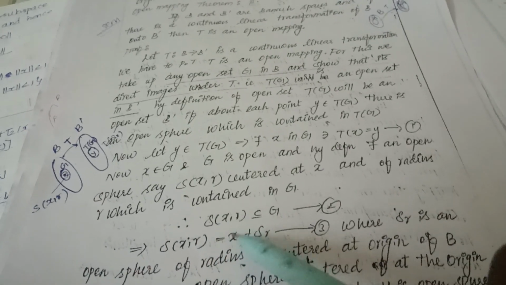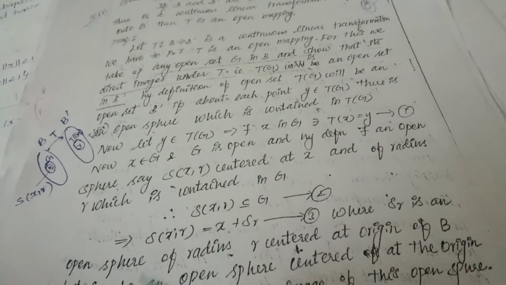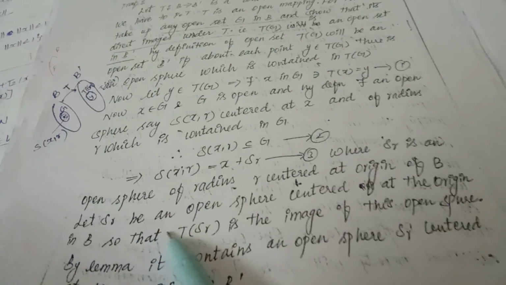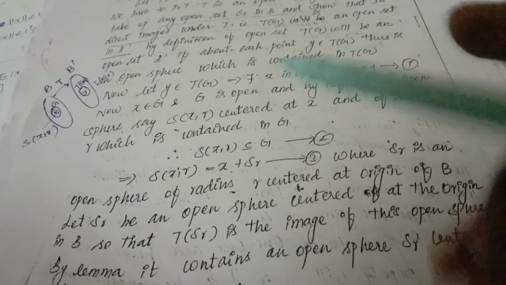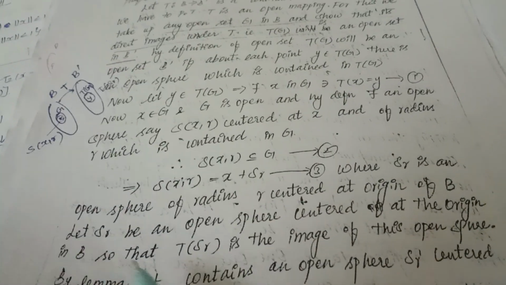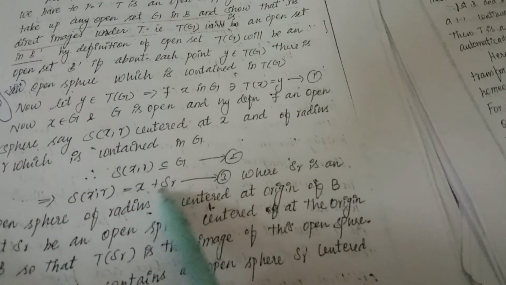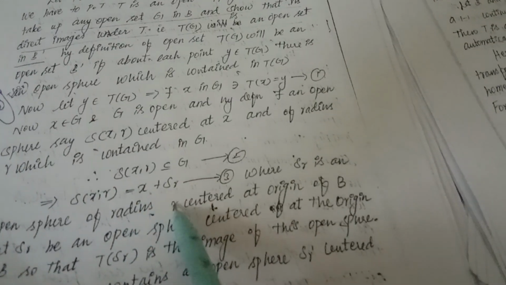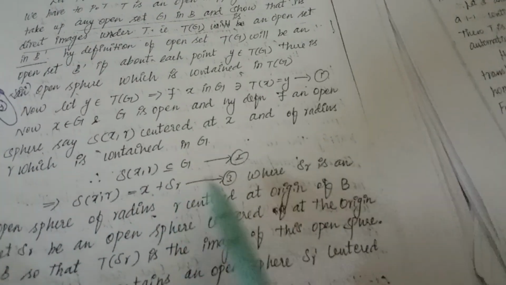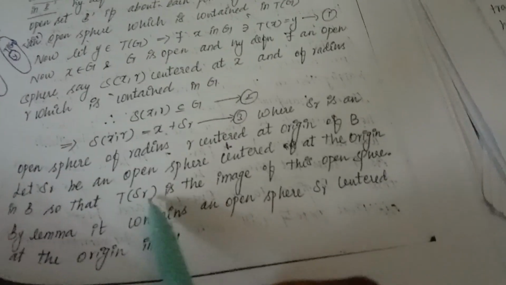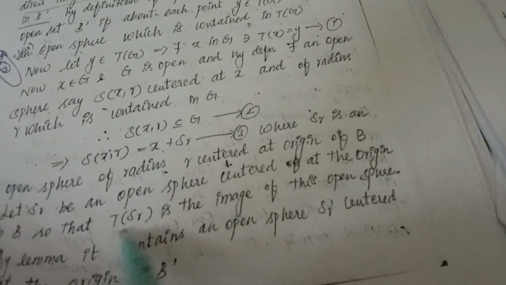By the lemma, we can write S of x comma r as x plus SR, where SR is an open sphere of radius r centered at the origin in B. So let SR be the open sphere centered at origin in B, so that T of SR is the image of the open sphere.